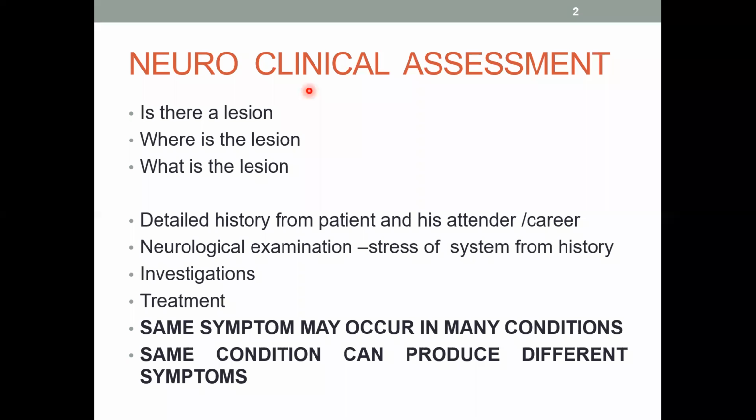Suppose you think that there is a lesion, an abnormality, and this is not functional. Then you have to know where the lesion is, that is, the anatomy of the lesion. As I said, the same condition, I will just show you with some examples.